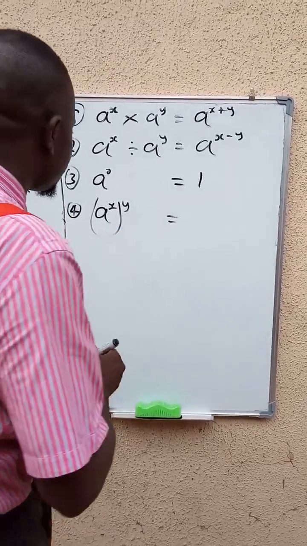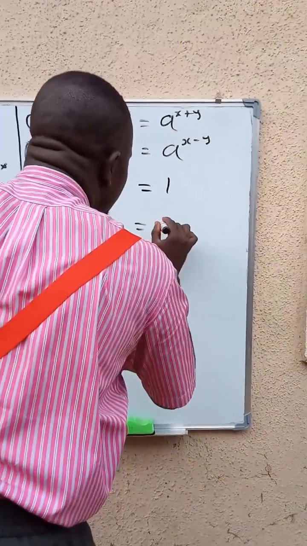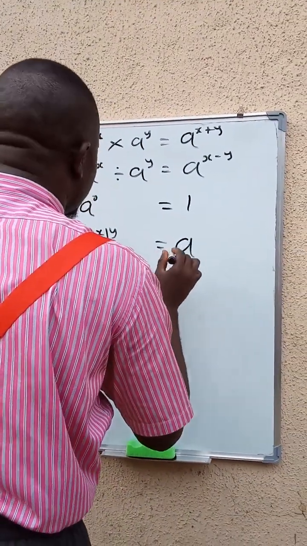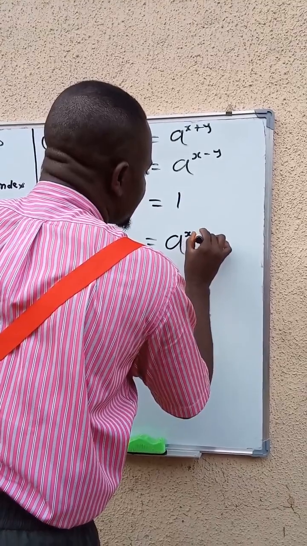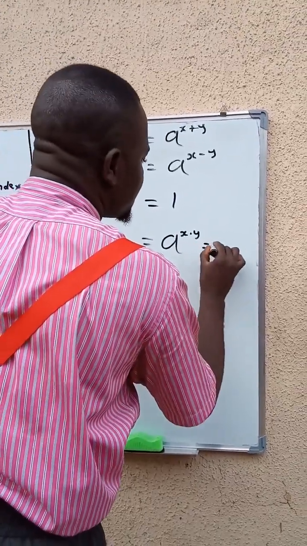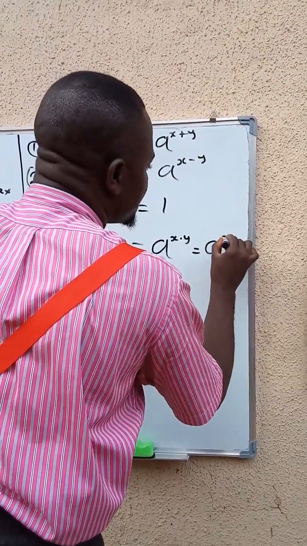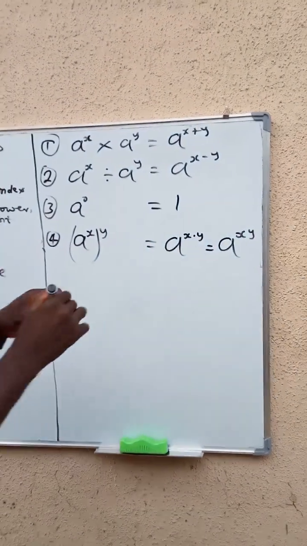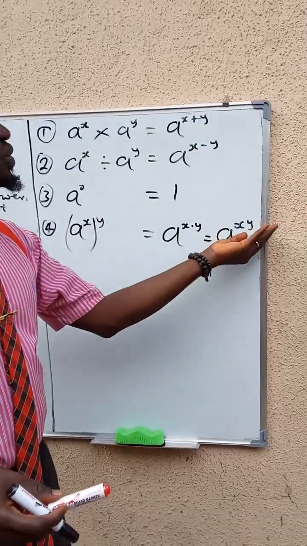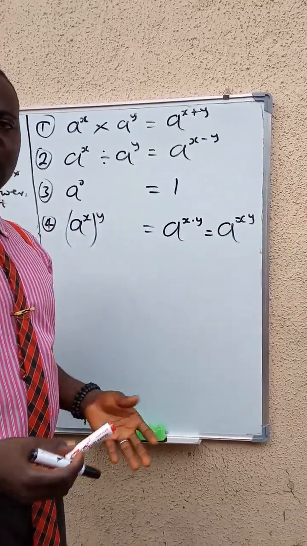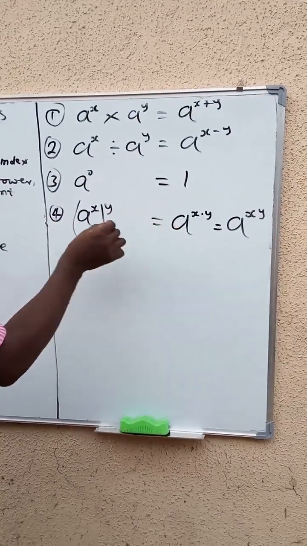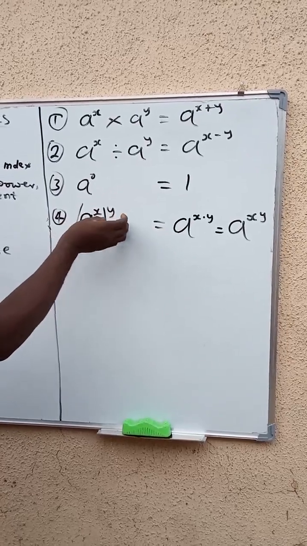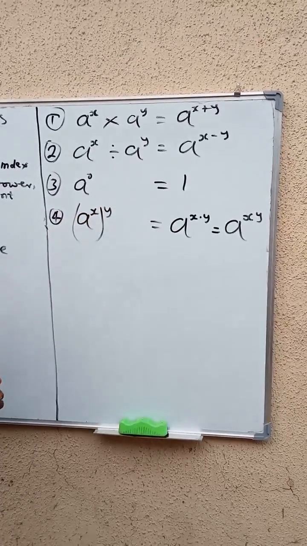And when we have this, what we do is a raised to the power of x times y, which is equal to a raised to the power of xy. You know, in multiplication, when there's nothing between 2 numbers, they are multiplying each other. So this is what we call the power law. When you have the two powers, they will multiply each other.